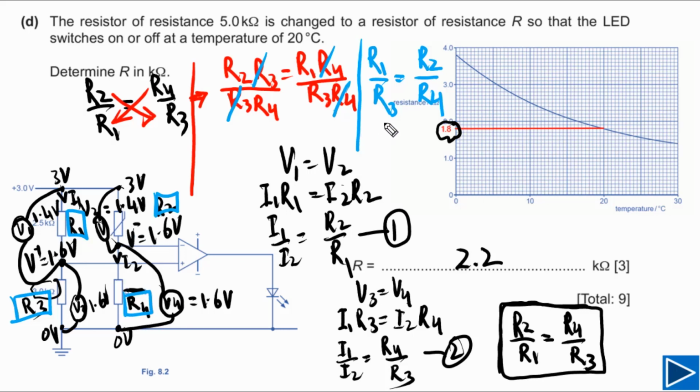The value of R1 we have is equal to 2.5 kilo ohms. We divide by the resistance of this resistor, which is equal to 3 kilo ohms. And the resistance of R2 is 1.8, already written here. Let me rewrite: 2.5 divided by 3 kilo ohms and 1.8, which is the resistance of R2, divided by R. We can solve this one for R. Our final answer will be 2.2 kilo ohms. So this is our final answer.